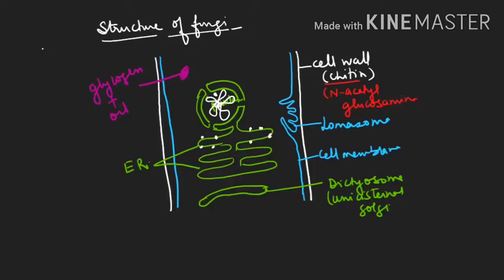This we can draw. This is a mitochondria, we will draw it here. So it is a mitochondria which is present in them. So I think this structure of the fungus cell will help you to understand the topic. So let us revise once again. Let us see the slide.